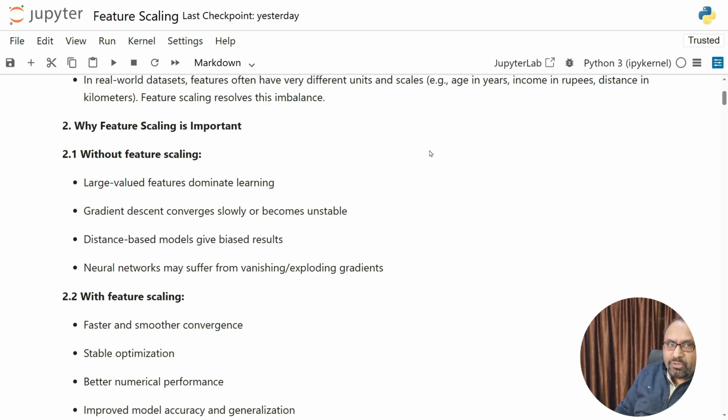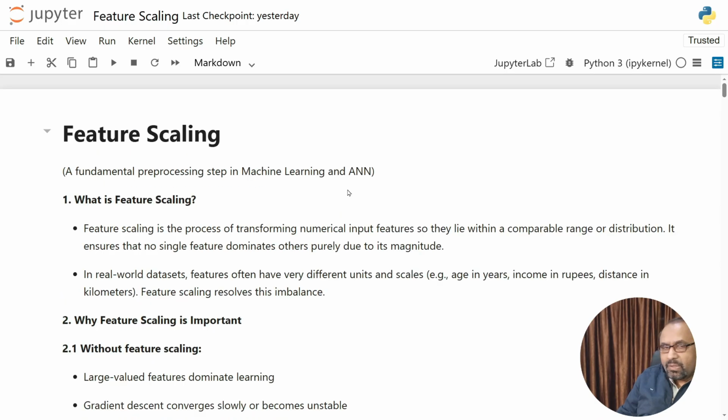Today we are going to discuss a very small looking concept but one that plays a very big role in machine learning and artificial neural networks. This concept is called feature scaling. I want you to relax, listen to the story behind it and not worry about formulas for now. By the end of this lecture, you will clearly understand why feature scaling is not optional but essential in machine learning. Let's start with a simple real life situation.